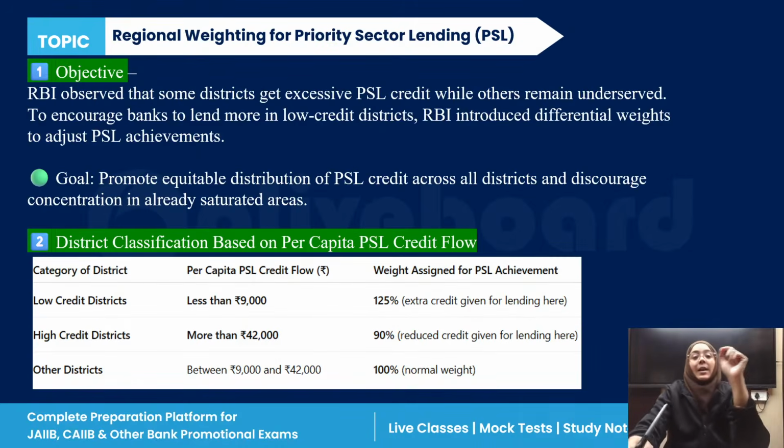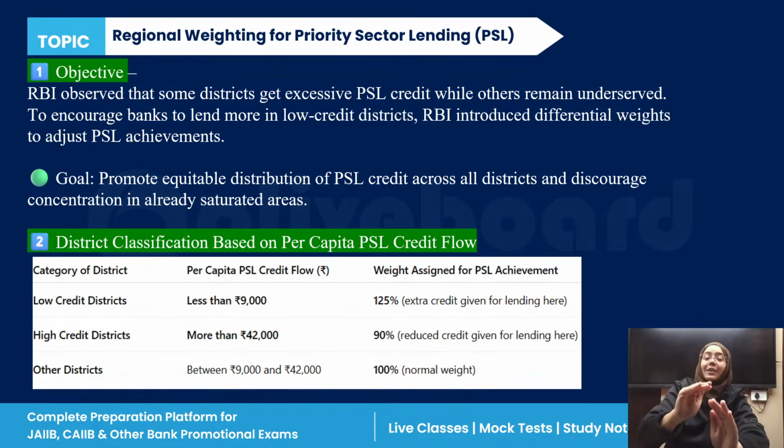Okay. Now, let us understand the regional weighting for priority sector lending. Regional weighting for priority sector lending has been introduced with the objective that there are some districts which get excess priority sector credit while others are not receiving the deserved lending.